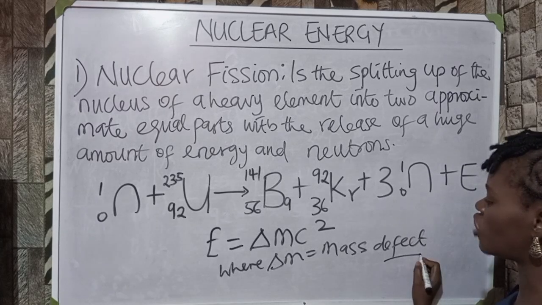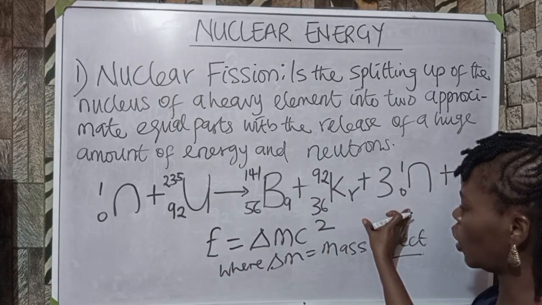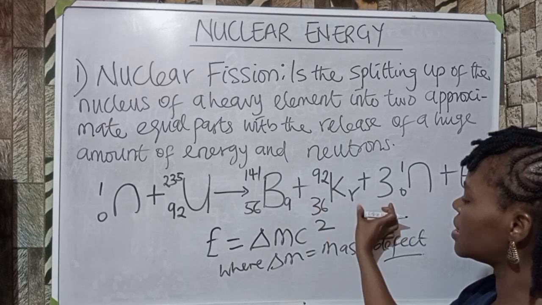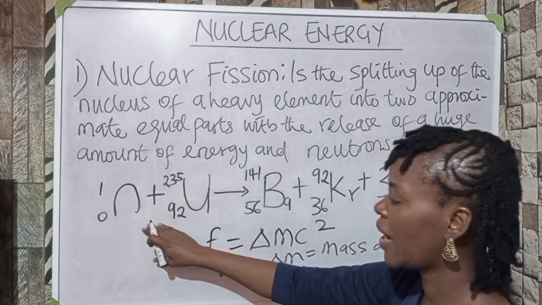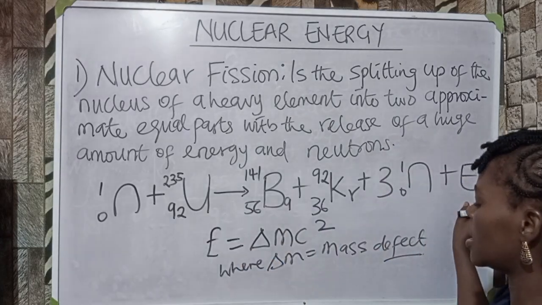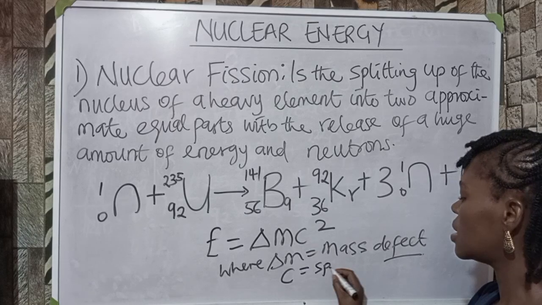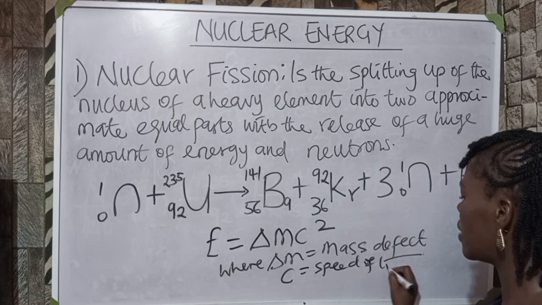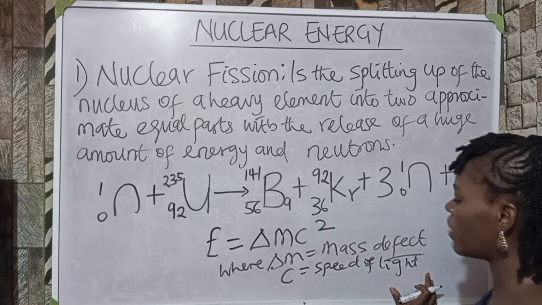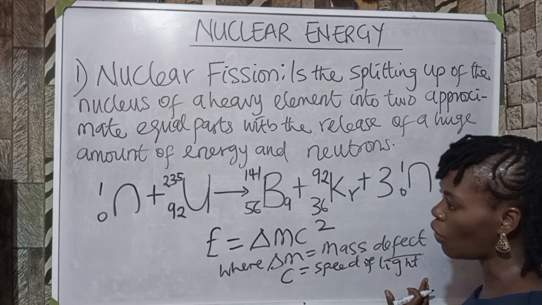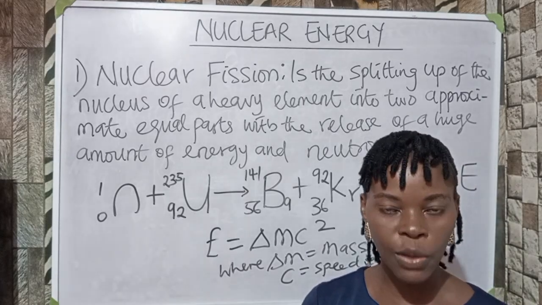Mass defect is the change in the masses of the reactant and the product, because the mass of the product is always less than the mass of the reactant because of this energy being emitted. c is equal to the speed of light, which is a constant and is equal to 3 times 10 raised to power 8 meters per second.